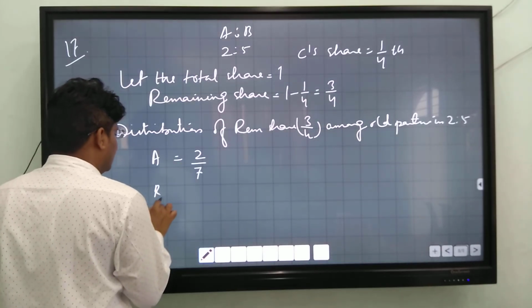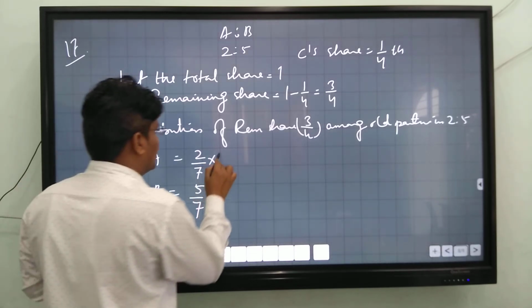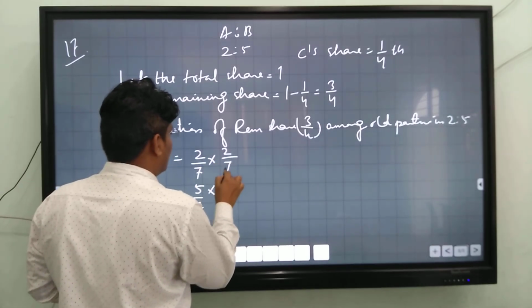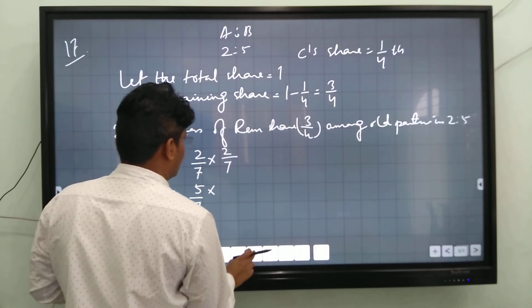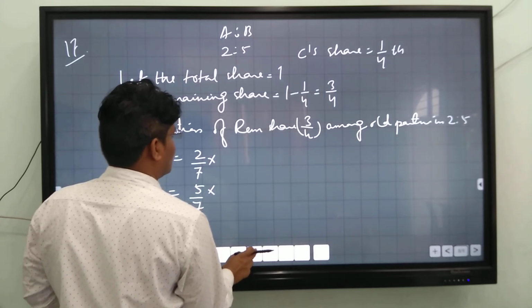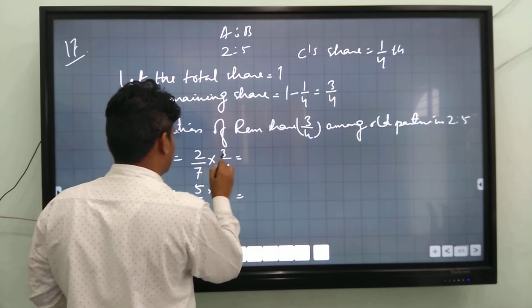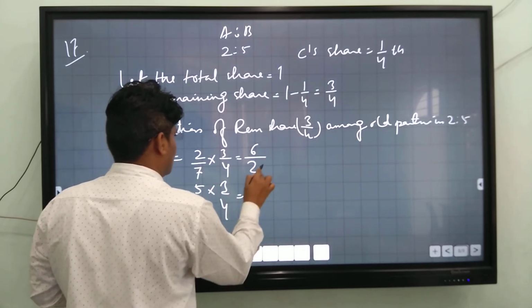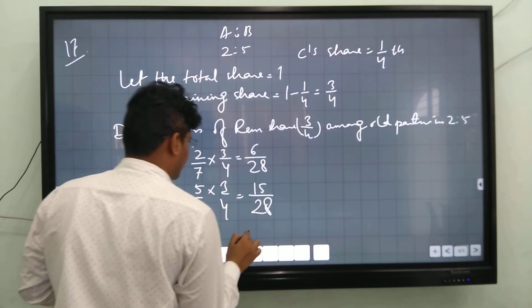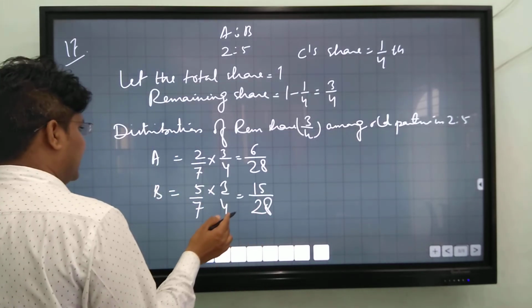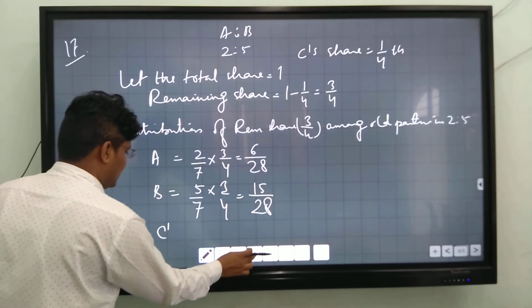A's ratio is 2/7 and B's ratio is 5/7, multiplied by 3/4. A's new share is 6/28 and B's new share is 15/28.